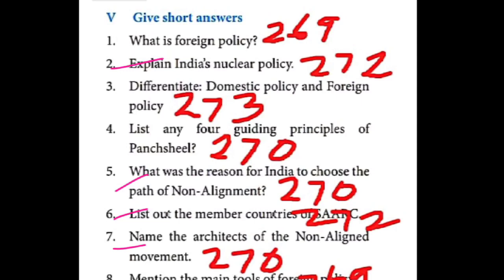The next one, mention the main tools of foreign policy. 8th one, 5-8. Where it is, page number 269. Introduction para, the last 4 lines. That is the 5-8 answer. The main tools of foreign policy onwards till armed forces. Okay, so that's all, children.